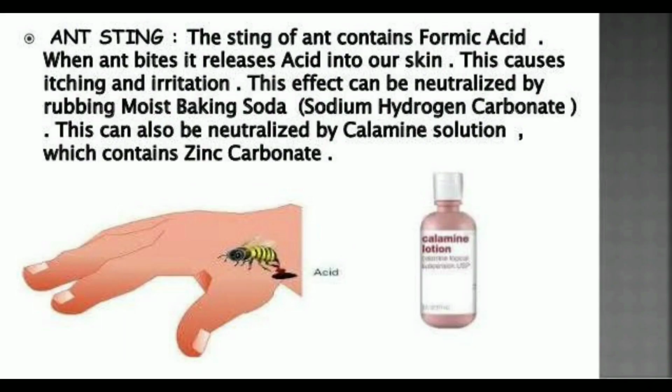Next, ant sting. The sting of an ant contains formic acid. When an ant bites, it releases acid into our skin. This causes itching and irritation. This effect can be neutralized by rubbing moist baking soda.